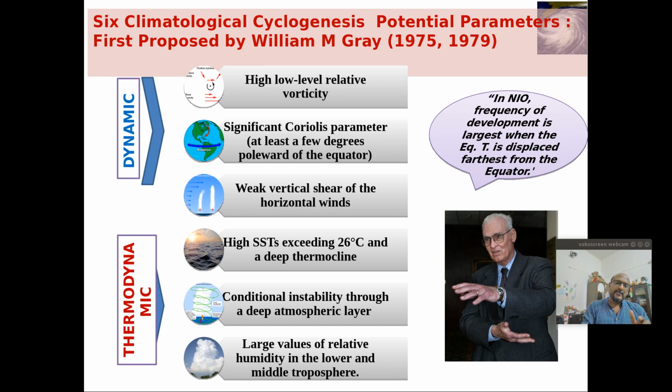So the thermocline depth plays a bigger role, and the warm water volume from the thermocline to the surface is also playing a bigger role. That is why the ocean's role is very important. Only where SST exceeds 26 degree do we find the genesis of cyclonic storms. Then there should be a conditionally unstable atmosphere.